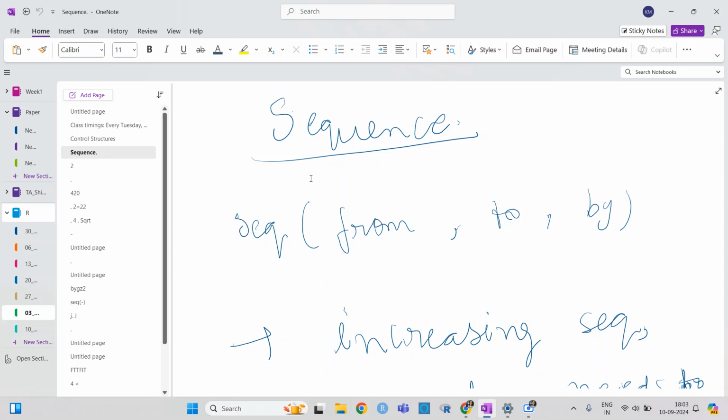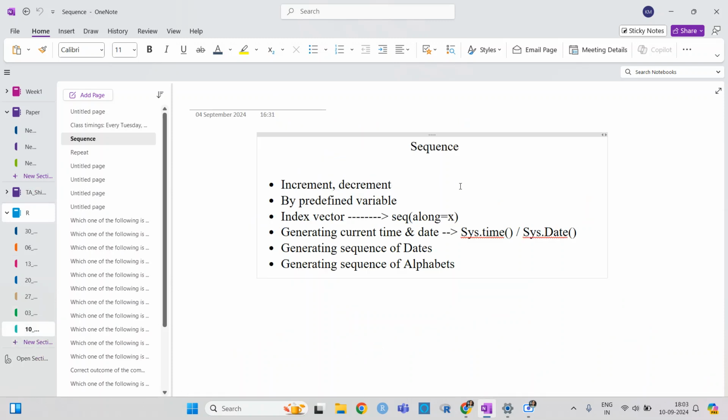So in that syntax we need to give from, to, by, or sometimes length, dividing as needed according to the problem. So you can define a sequence with increment or decrement. Let's see how we define it.